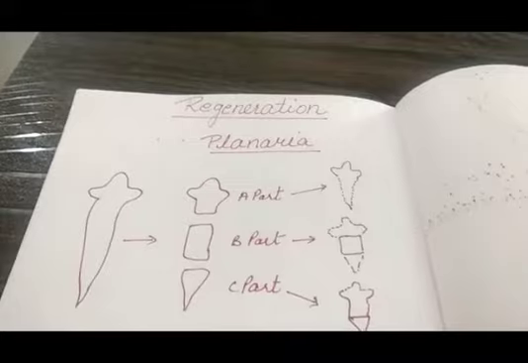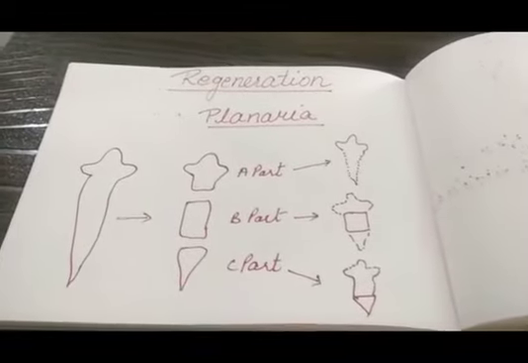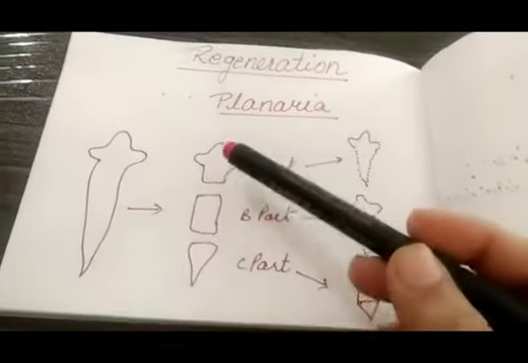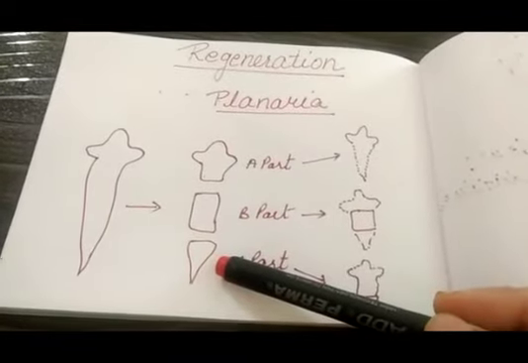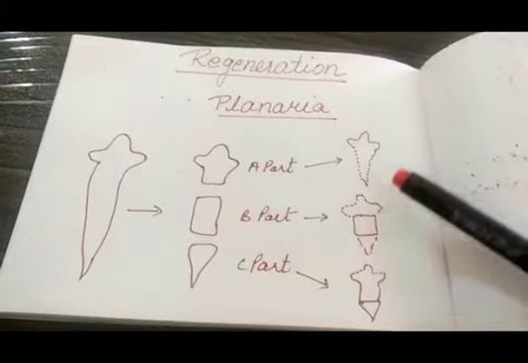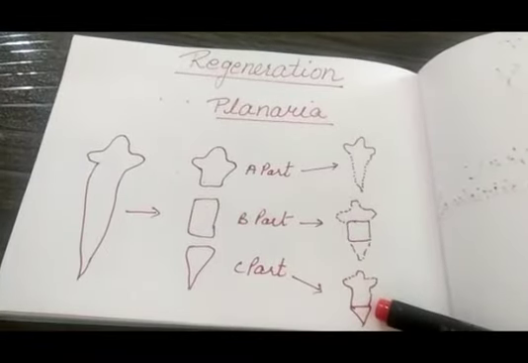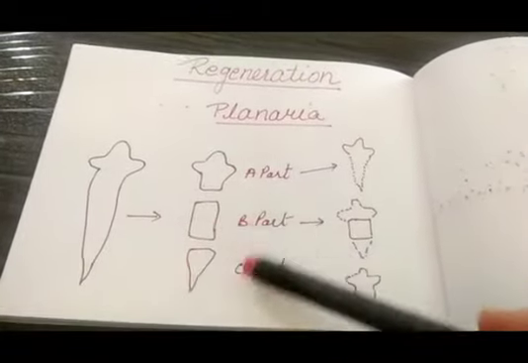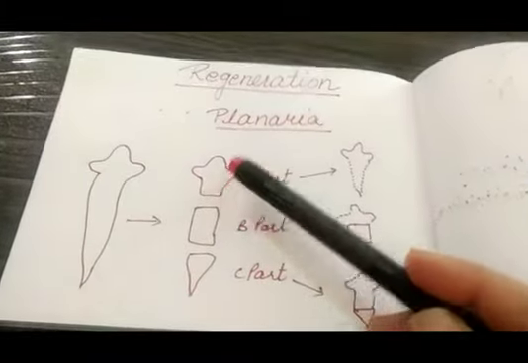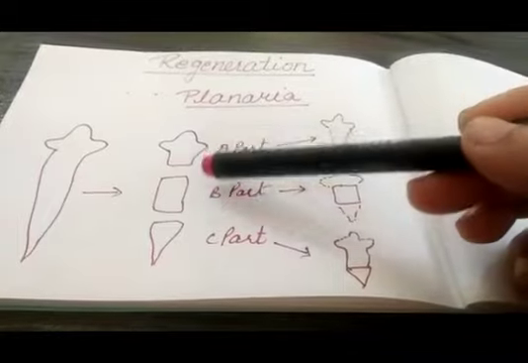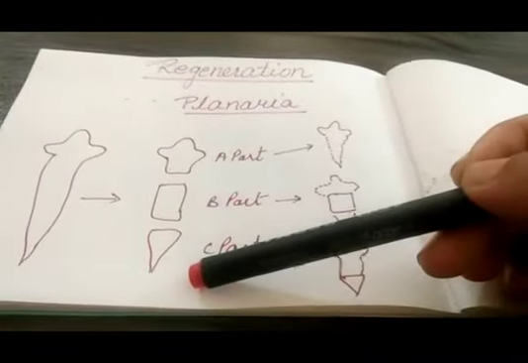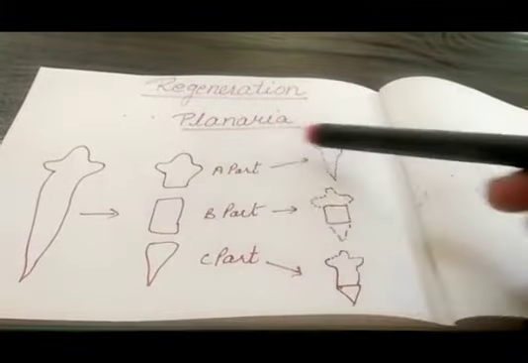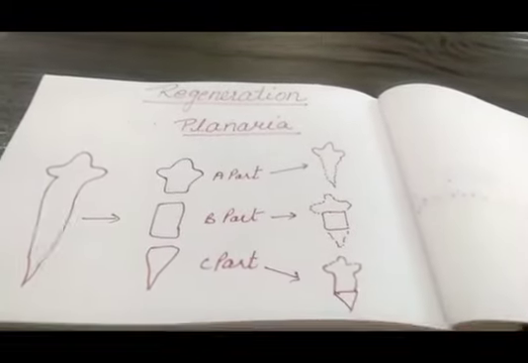Here we are going to discuss regeneration in planaria. Here you can see that in planaria, if accidentally the body is cut into pieces, then each piece has the power to grow into a new individual. Here I have shown that the body has been cut into A, B and C parts. Now the A part will have the capacity to grow the cells of B and C part, while the B part has the capacity to grow C and A type of cells, and they lead to the formation of new individuals.